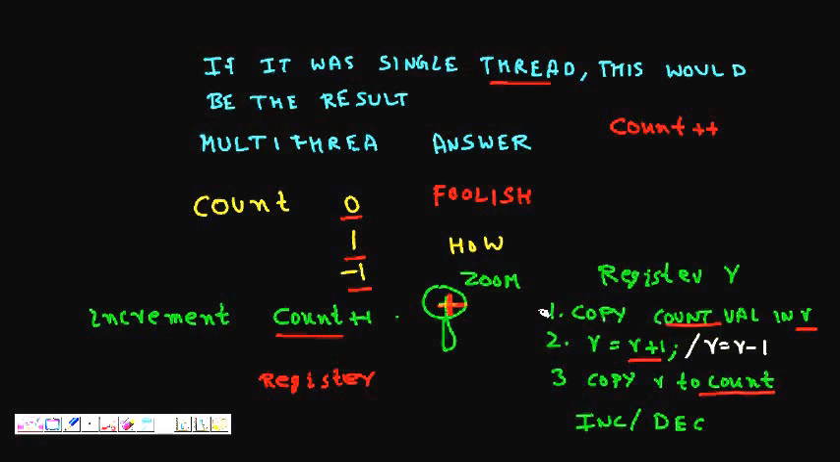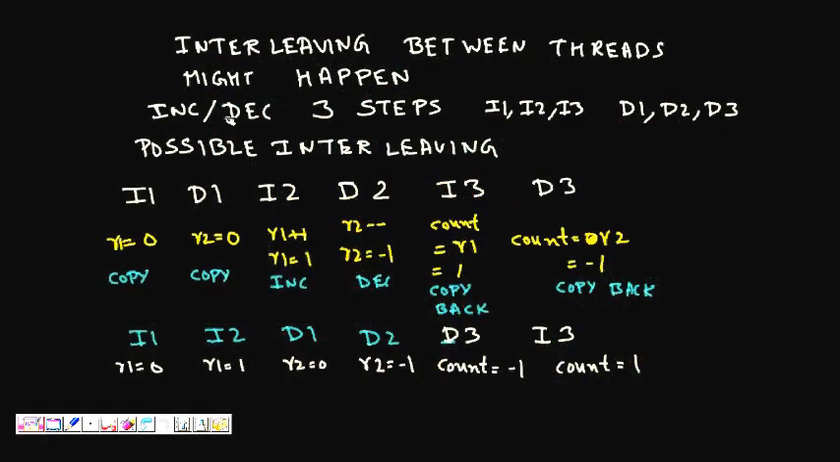Similarly for decrement. If you have a register here and count has, let's say, 5, first this value is copied into the register, then for decrement I write 4 in the register, then I copy it back, so count becomes 4. So increment and decrement are both 3-step processes. Now we will see how these things can break your answer.